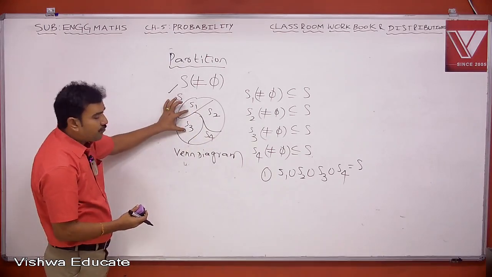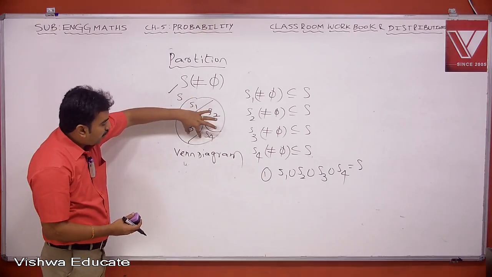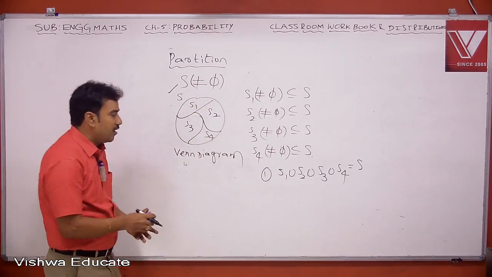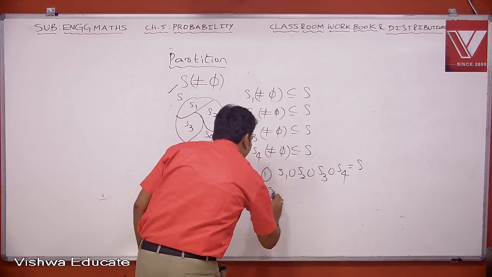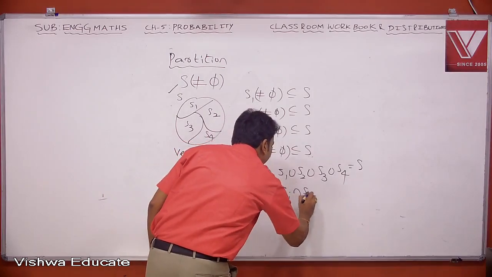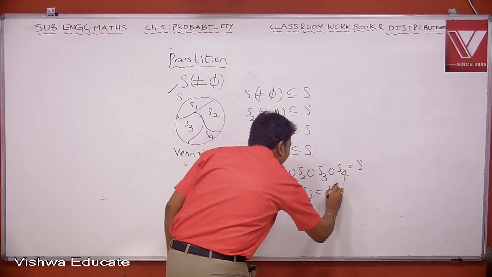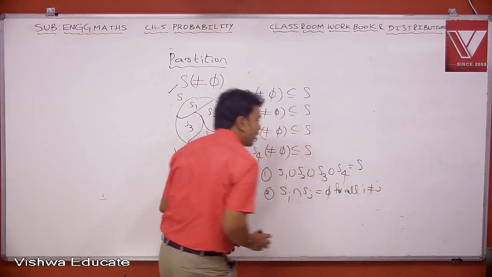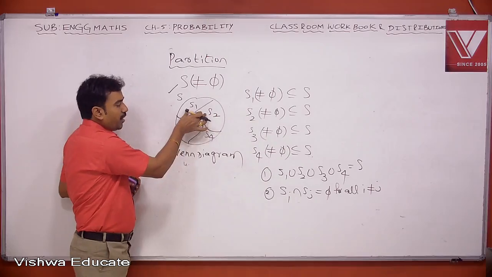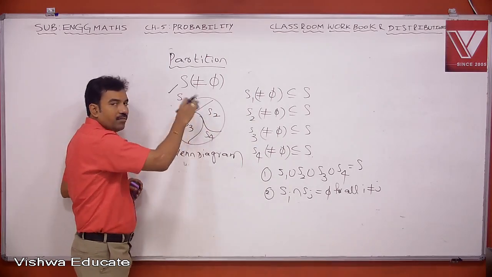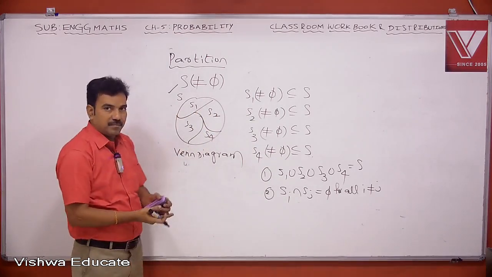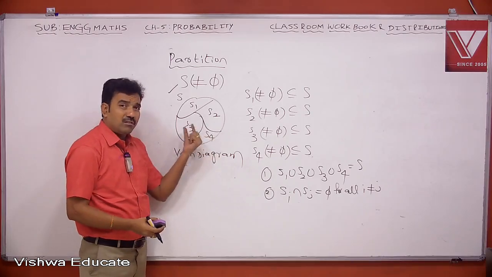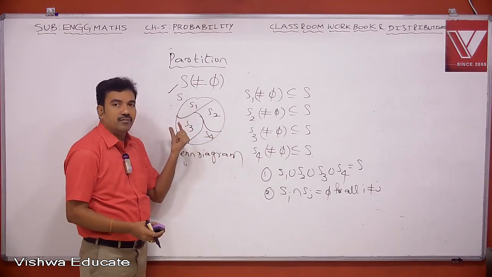No common element for S1 and S3, and no common element like this. That means Si intersection Sj equals the empty set for all i not equal to j. The intersection of any two of these is empty. In that case, all these 4 subsets form a partition of S.